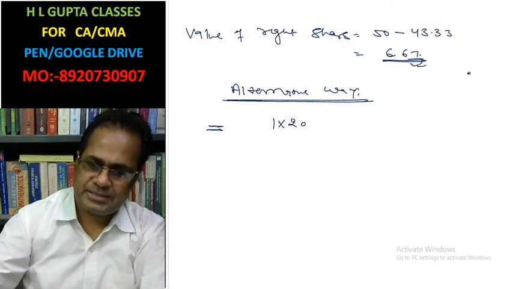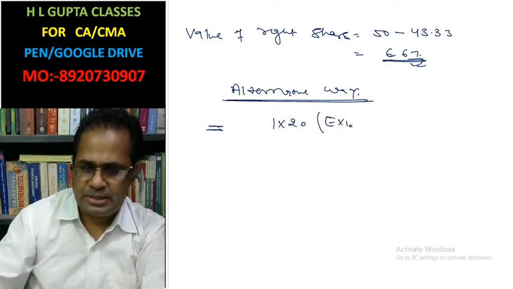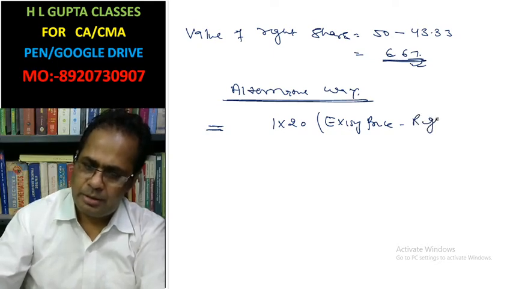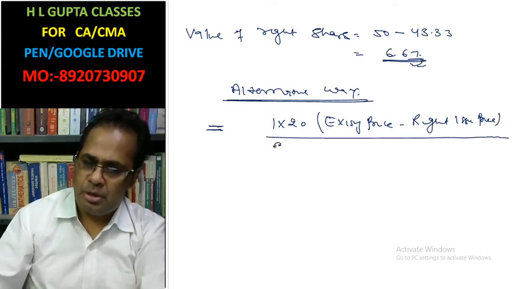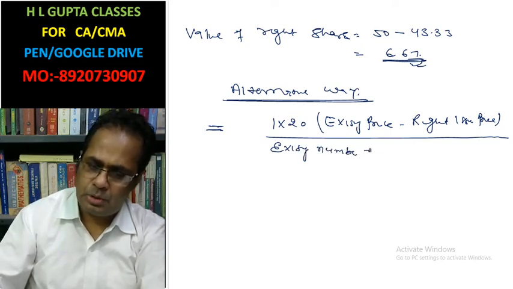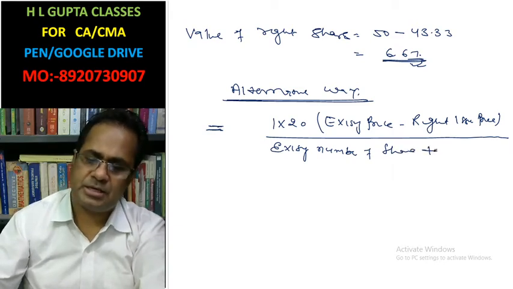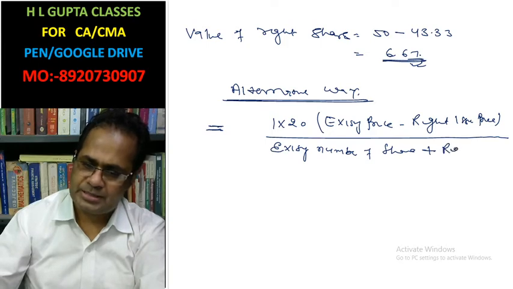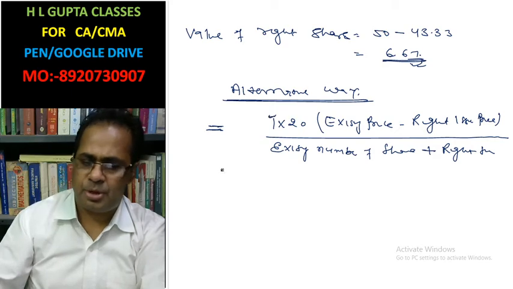This 20 comes from the existing price minus the right issue price, divided by the existing number of shares plus the right shares. This is for the right issue, the number of right shares.